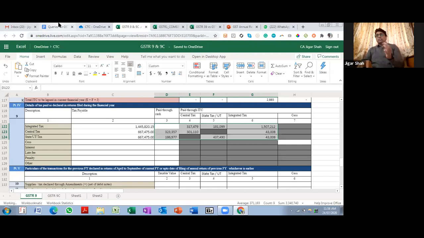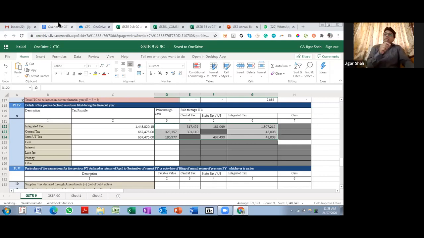So there will be a reconciliation difference which will go as is in 9 and 9C, and the differential amount will be there in your DRC 03, correct? So this becomes your record. Now this record is something that you need to disclose when you are filing GSTR 9C. So in GSTR 9C, you can mention that there was a difference in tax payable and tax paid, but it is now paid through DRC 03, reference number this.